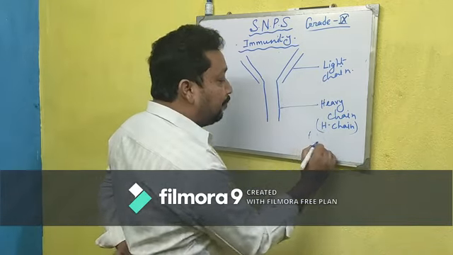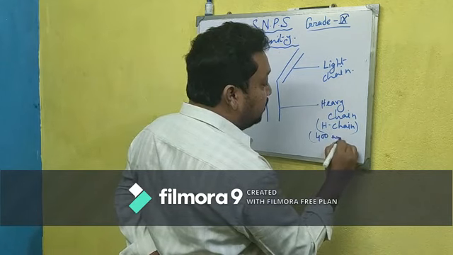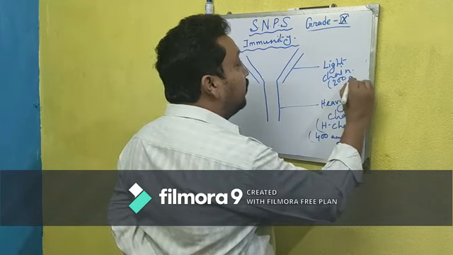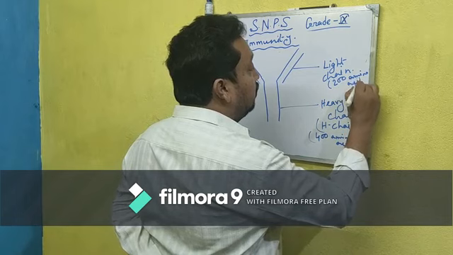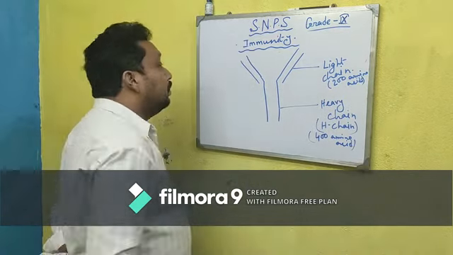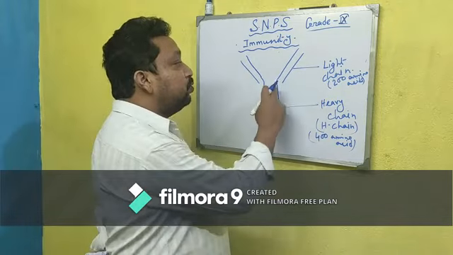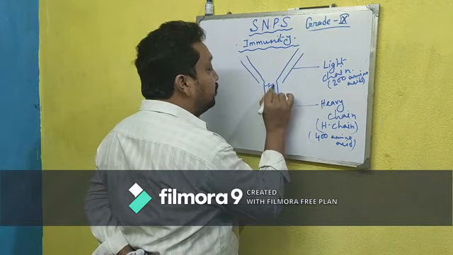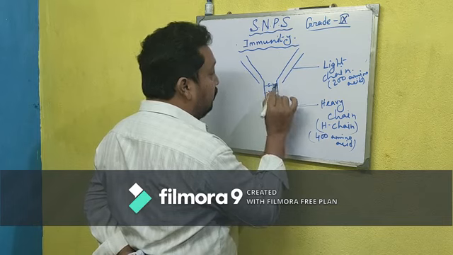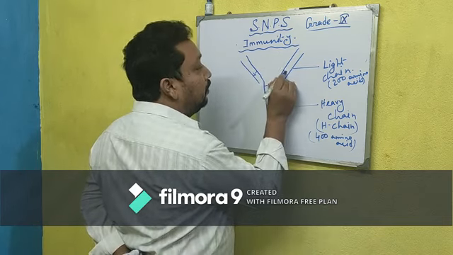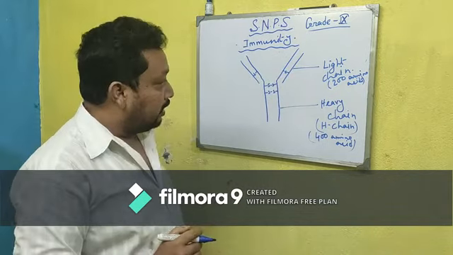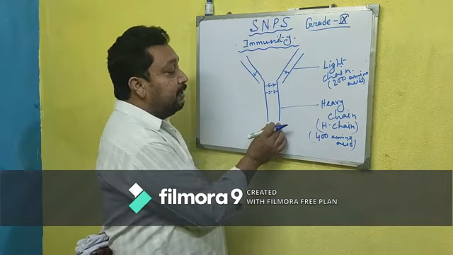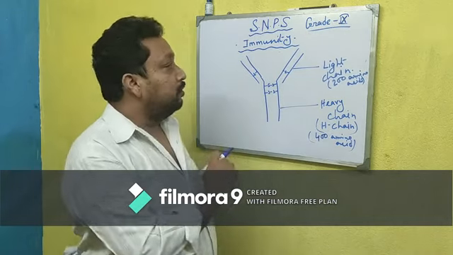The heavy chain contains approximately 400 amino acids, whereas the light chain contains 200 amino acids. Heavy chain and light chain are attached with each other by a sulfide bond, and the 2 heavy chains are attached with each other by a disulfide bond.